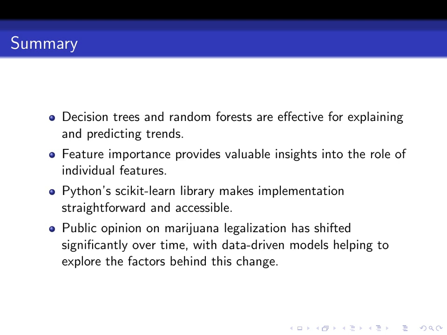Feature importance analysis helps identify key factors driving these trends, and Python's scikit-learn makes implementation accessible. The dramatic shift in marijuana legalization opinions demonstrates how these tools can help us understand complex social changes.